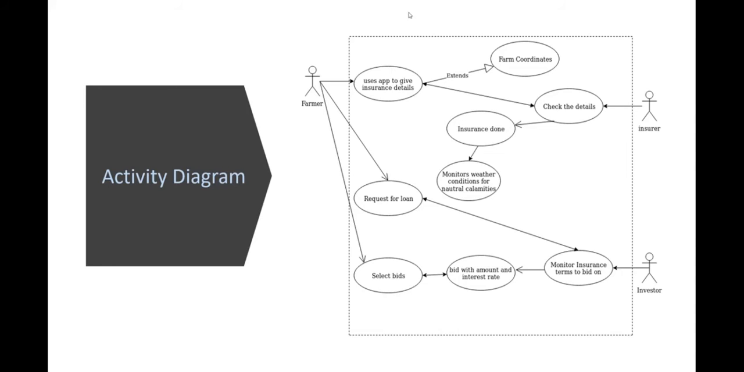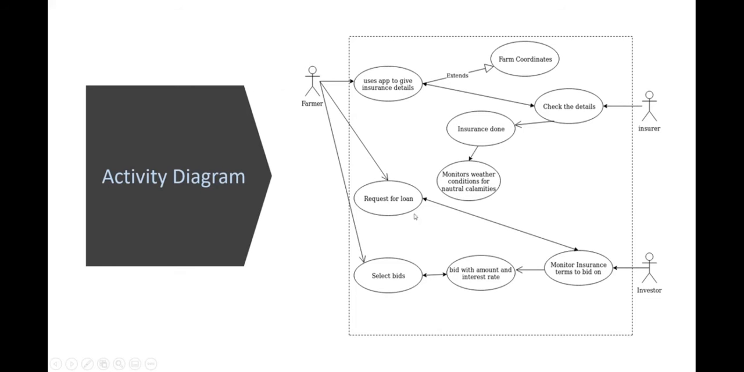gives it to us. Now, secondly, we have farm coordinates. Wherever the farm is, using the Android GPS, we can get the farmer's farm coordinates, and then finally these details are pushed into the blockchain. Now, there's an insurer that checks the details, and if everything is all right, then insurance is done. Now, all that is left is to continuously monitor these coordinates for any natural calamity. And if there is any natural calamity, the insurance amount is directly transacted to the farmer's account.